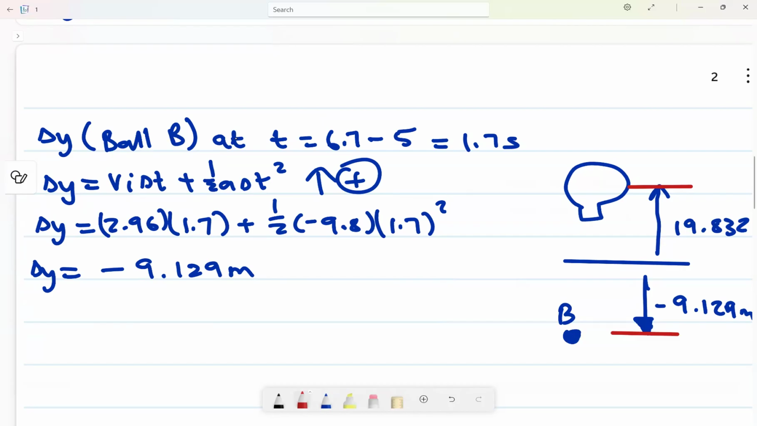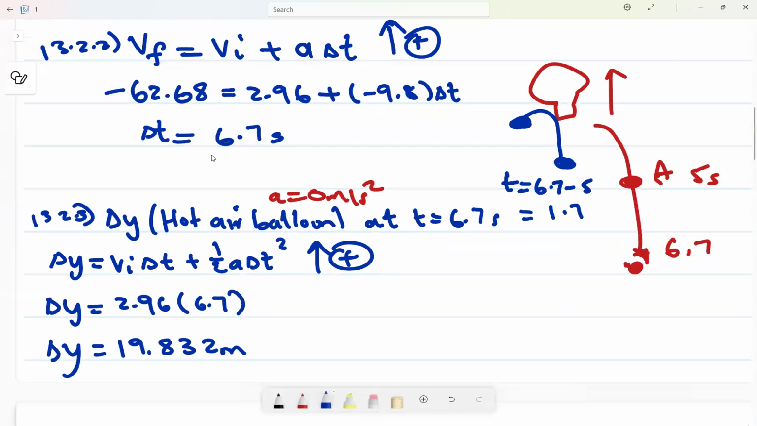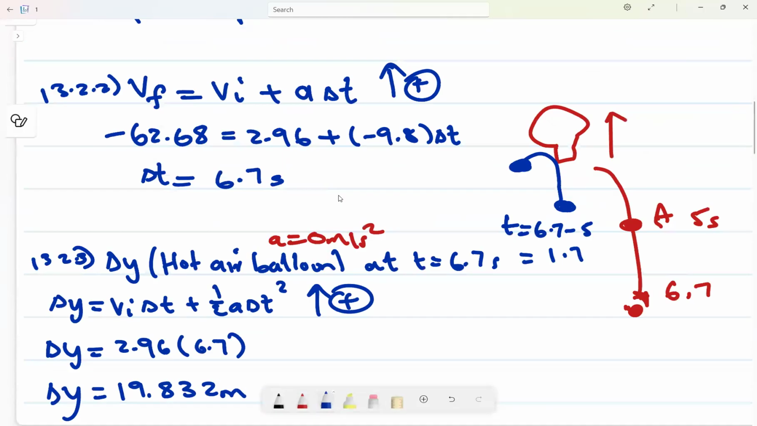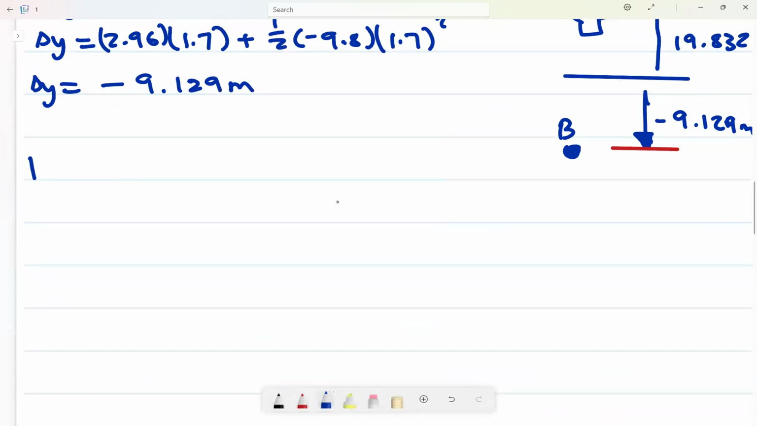Remember, the distance is just the distance, not with these negative signs. So the distance is this plus that, only the magnitude. Why? Because they want the distance or the height. They say calculate the distance between the hot air balloon and stone B. So the distance is 19.382 plus 9.129. Every time they want distance, you do not subtract anything, you always add.